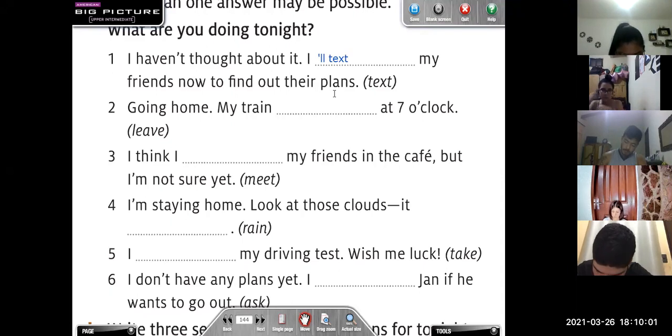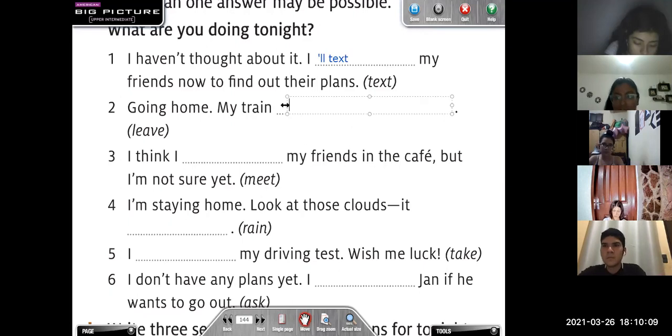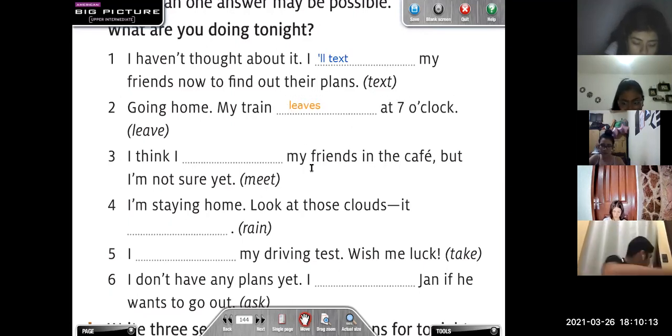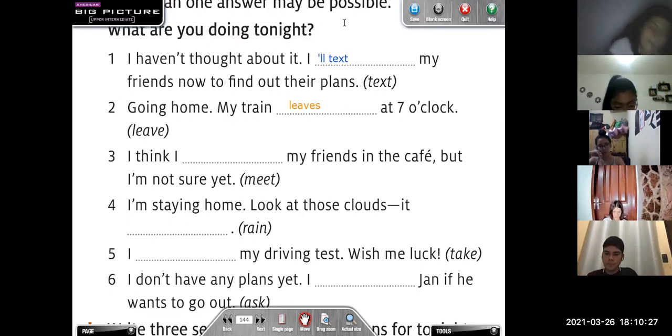Number 2, going home. My train leaves. Why leaves? Because it's a scheduled event. It's a scheduled event. So that's why we use the present simple, right? Number 3, I think my friends in the cafe. I'm going to. I'm going to, right? Why?